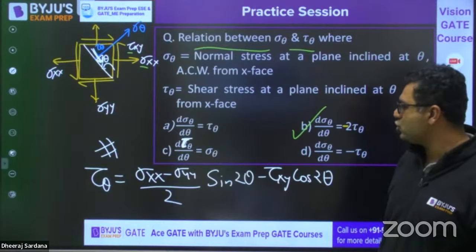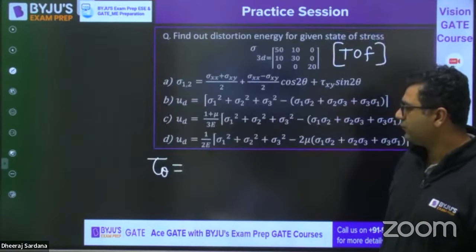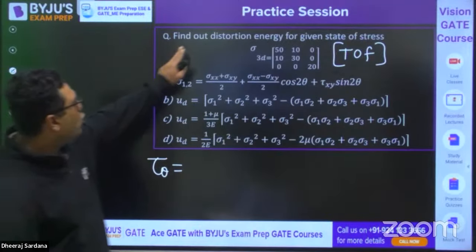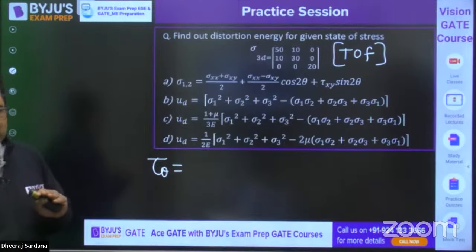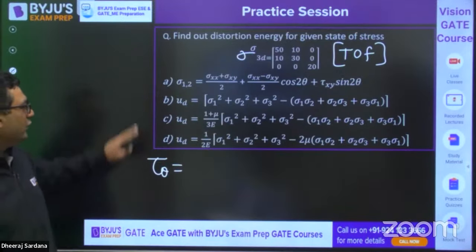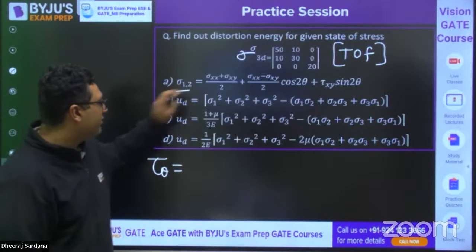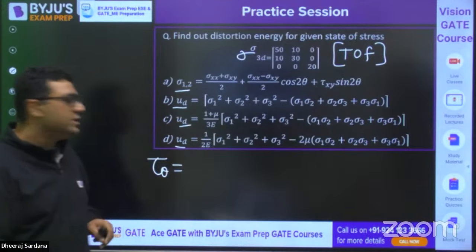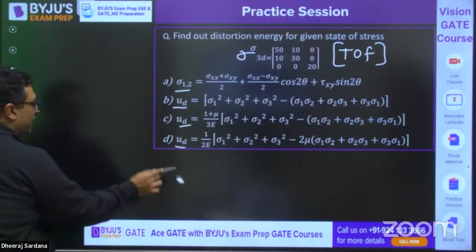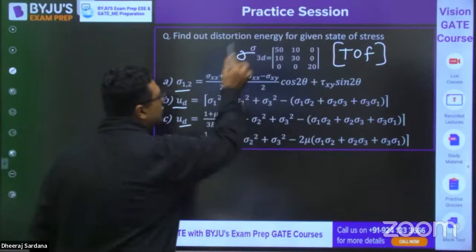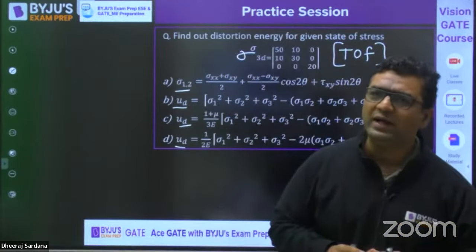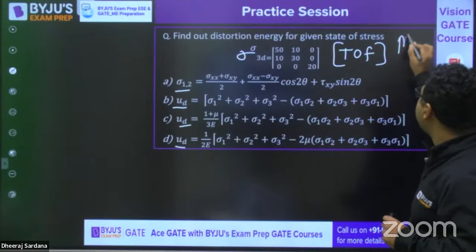Now I am coming back to my question. This was my question. Yes. So in this question, my dear, this question is saying find out the distortion energy for the given state of stress. This is 3D state of stress given to us and the matrix is given. And you can see these are the formulas mentioned, sigma 1, sigma 2, UD. So let us see how many of you are able to give the right answer. Just look at it. I have given this stress matrix. So you need to tell which of the formulas will be used if I want to find out the distortion energy, and this is MSQ.